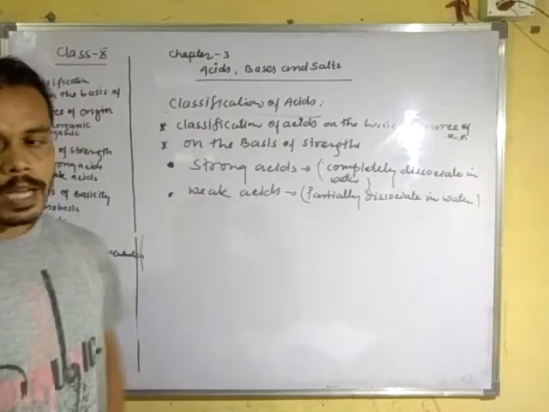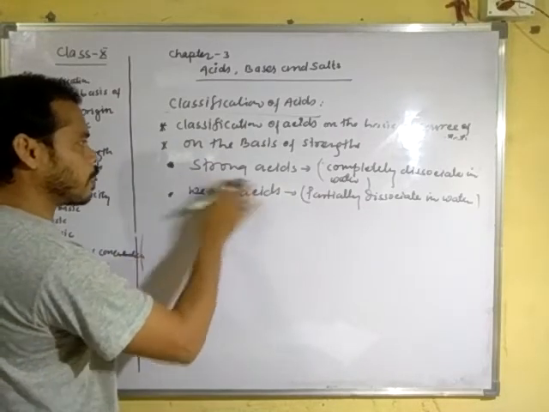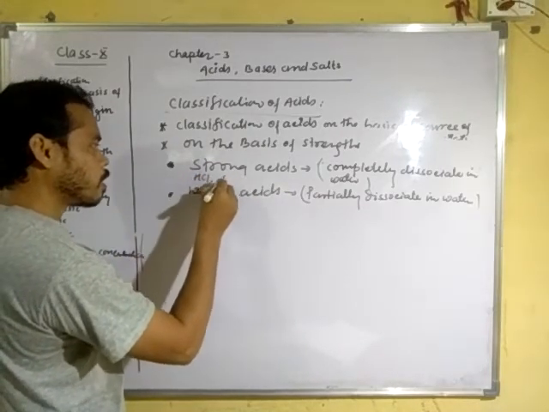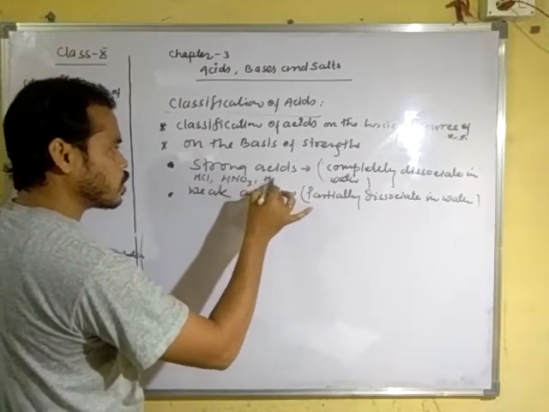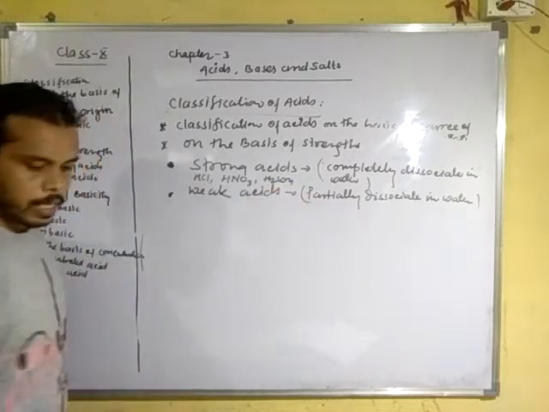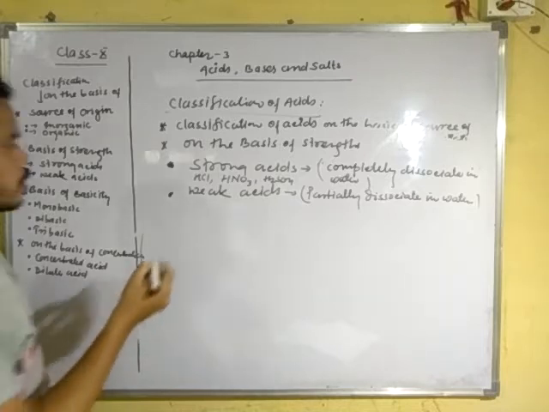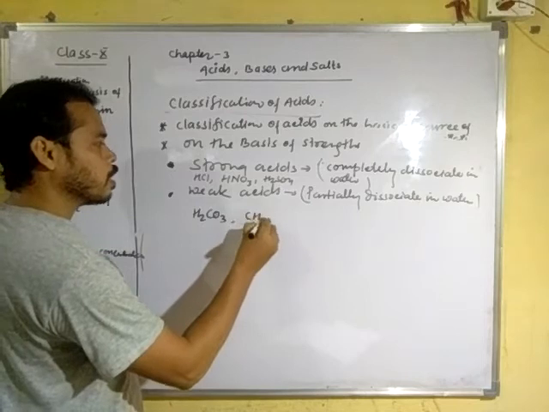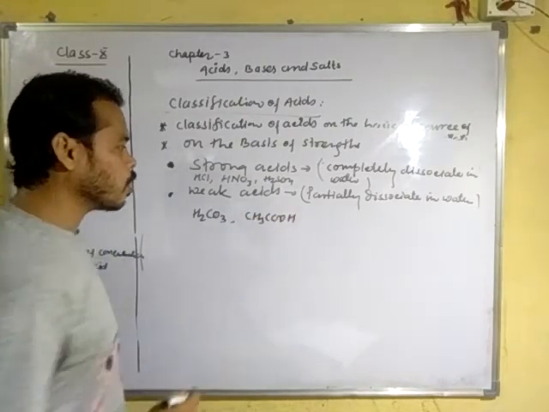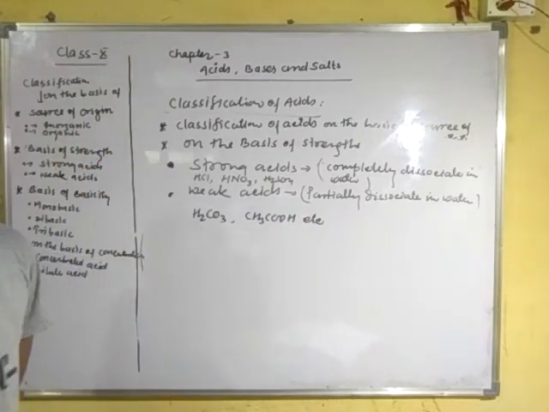Clear? Now, examples of strong acids: HCl, HNO3 and H2SO4, etc. The weak acids are carbonic acid, H2CO3, acetic acid, etc. These are weak acids. Clear?